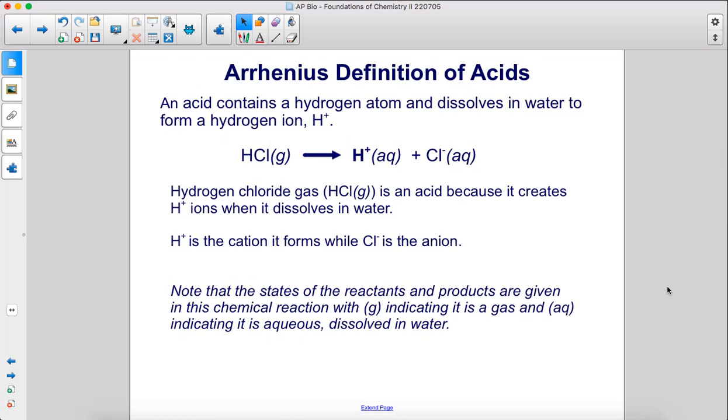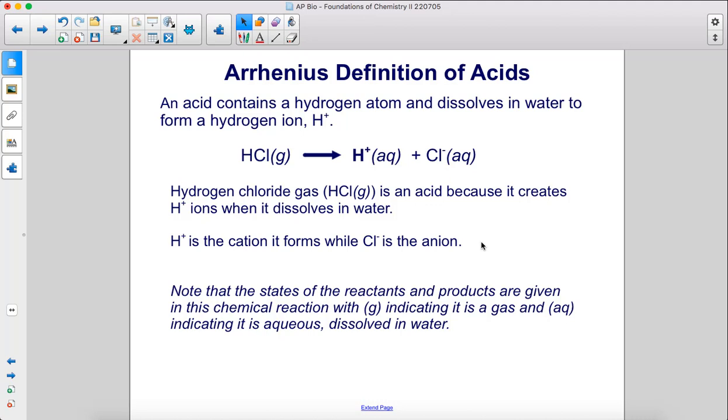An acid contains a hydrogen atom and dissolves in water to form a hydrogen ion, H+. So here we have HCl becomes H+ plus Cl-. Hydrogen chloride gas is an acid because it creates H+ ions when it dissolves in water. H+ is the cation it forms, while Cl- is the anion.